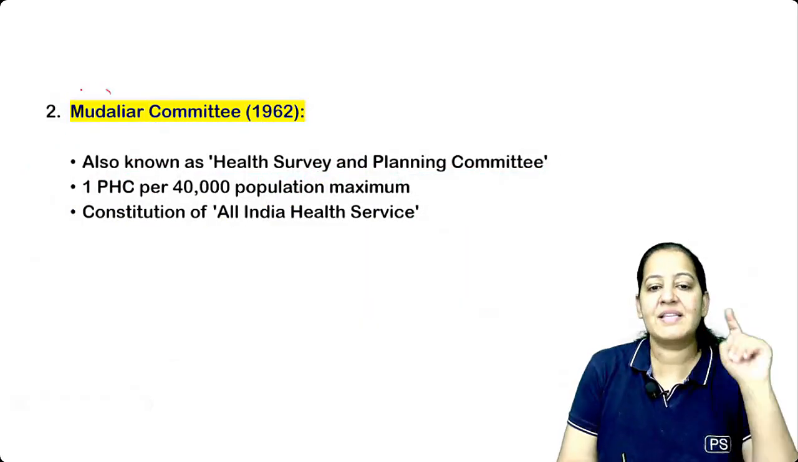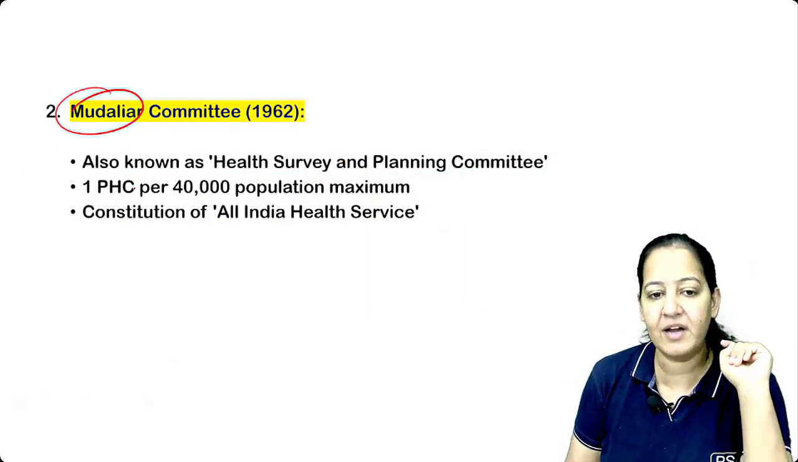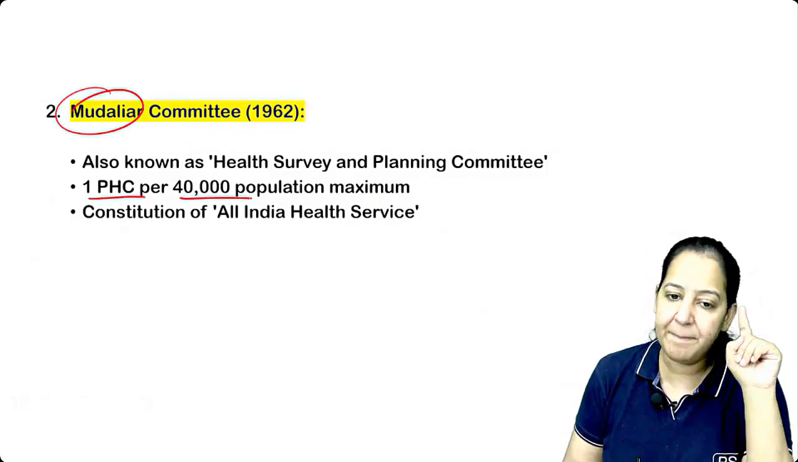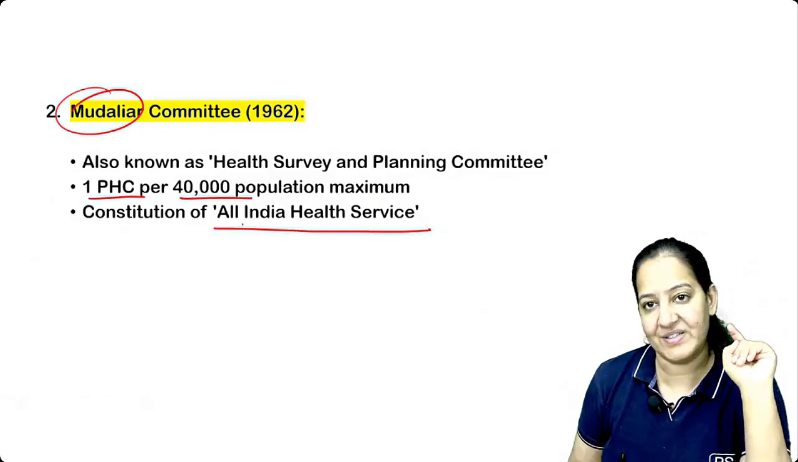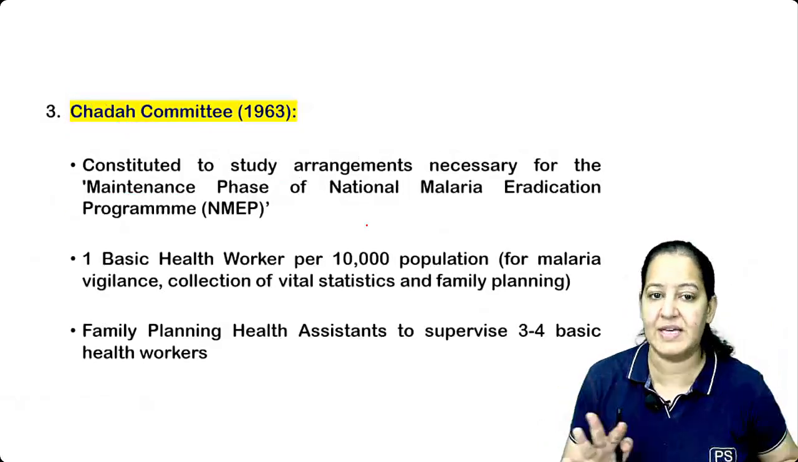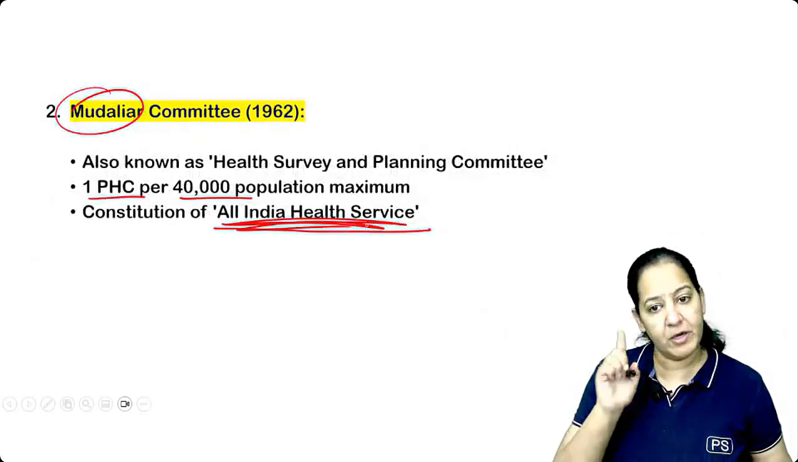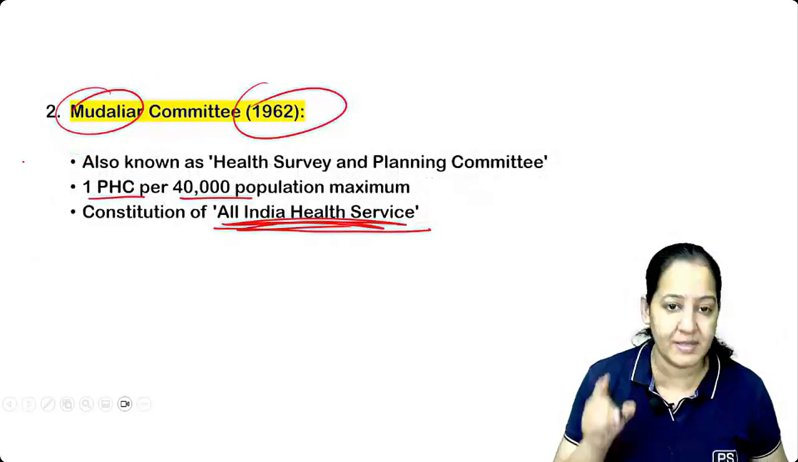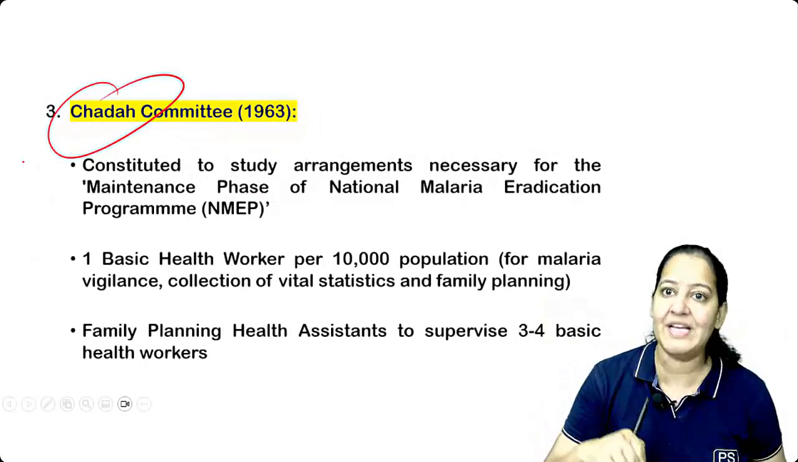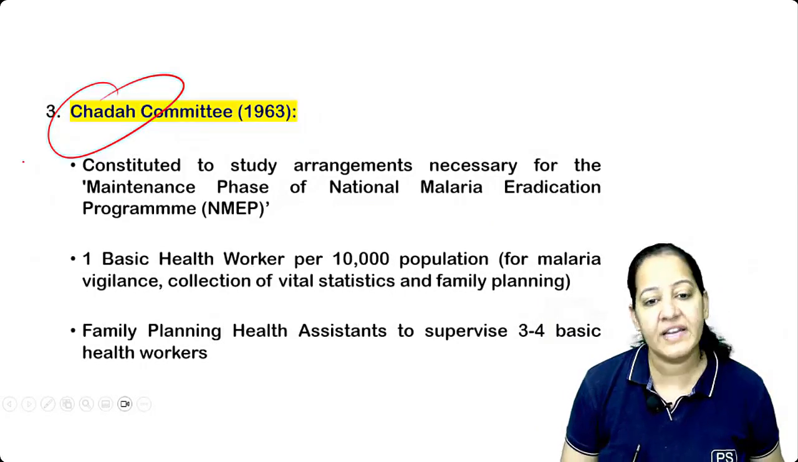After that, the next committee came, the Mudliar Committee. Mudliar Committee said 1 PHC per 40,000 population maximum, and he constituted the All India Health Service. That's it. Not much contribution because it is only for 1 year. After that, it is replaced by the next committee, the Chaddha Committee. This committee was dismissed and a new Health Committee is formed by the government. That is Chaddha.